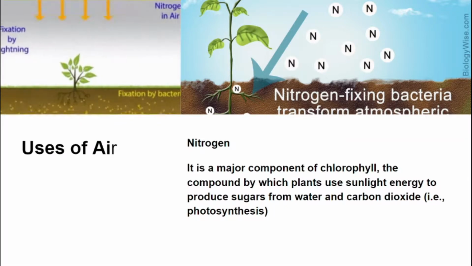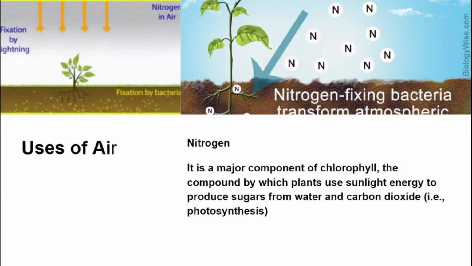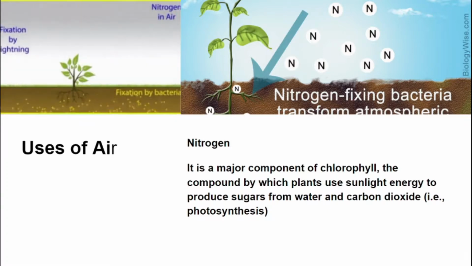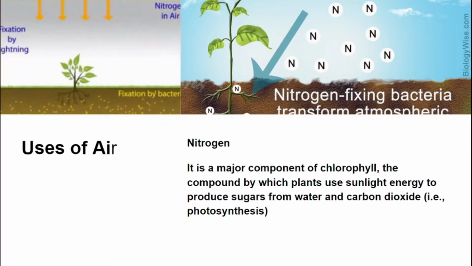Certain types of bacteria present in the soil convert the nitrogen into different forms that can be used by the plants. And the roots of the plants absorb the nitrogen from the soil. When the animals, that is the herbivores, consume the plants, they also obtain nitrogen along with other nutrients from them.